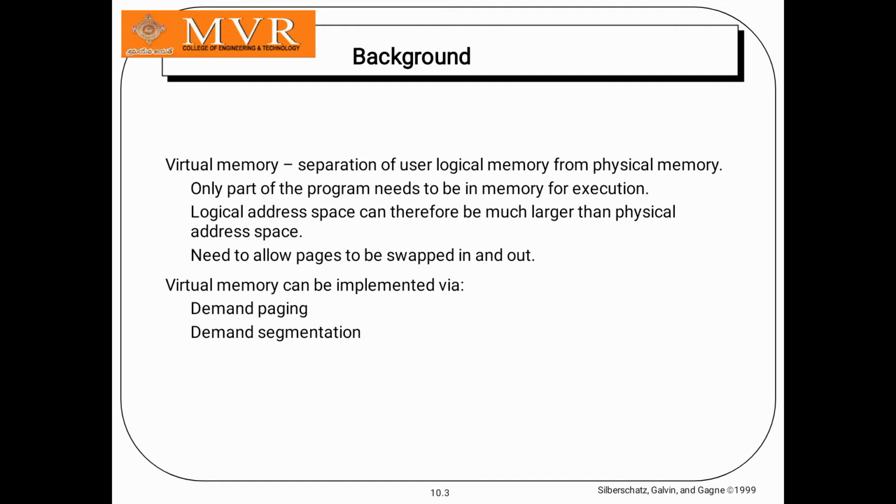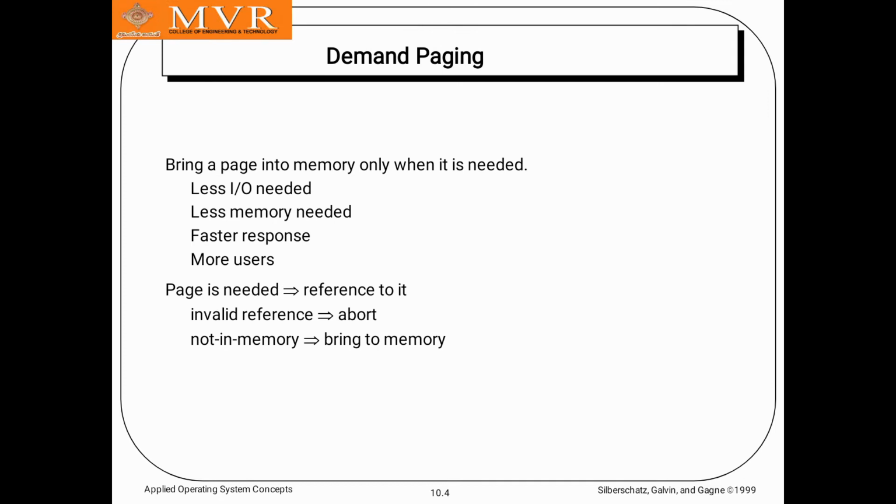Today we learn what demand paging is. In demand paging, a page is brought into memory only when it is needed. If we demand some particular page, then it will be brought in. For example, if you need less input output, less memory, faster response and more users, we use demand paging.